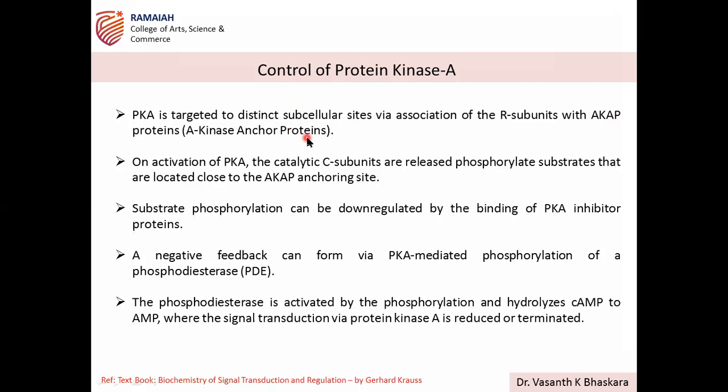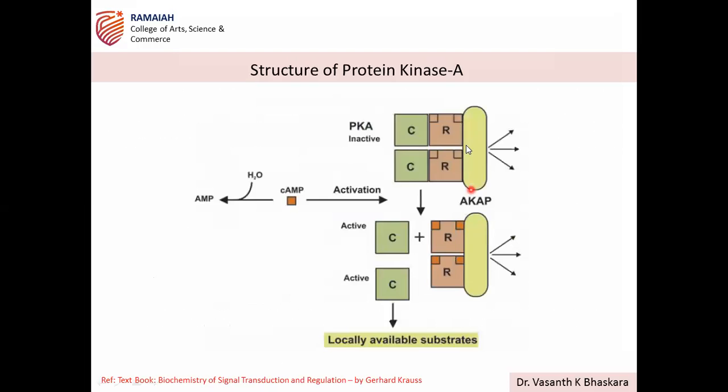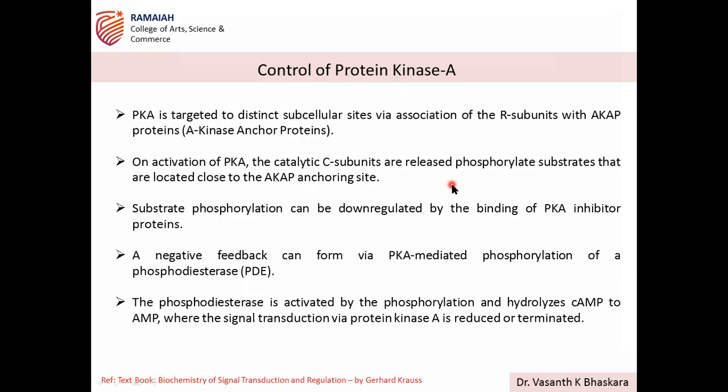These proteins are associated with the R subunit and C subunits of protein kinase A, and they have an important role in activation.